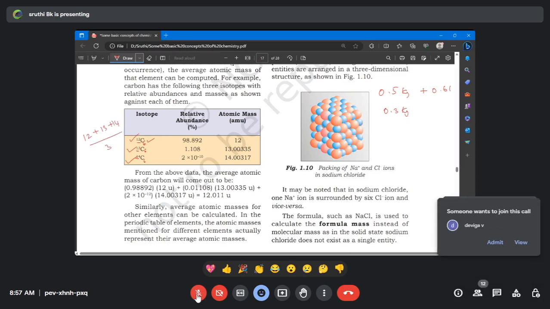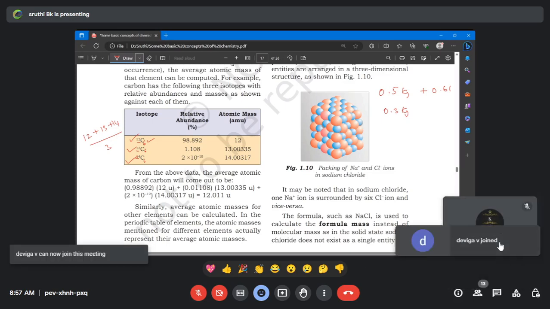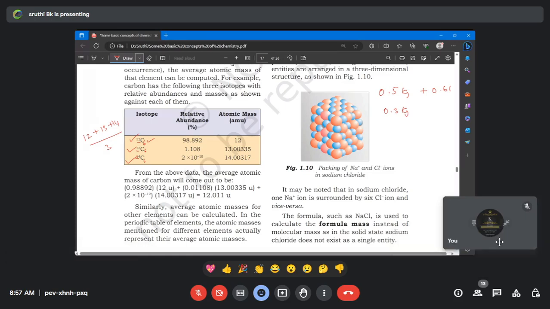Then why have they given percentage, and why are there some different formulas? Is there any idea why we want to move with a different formula? Because average, in the sense, is the sum of all the masses divided by the total number. So it should be 12 plus 13 plus 14 divided by 3. Then why do we want a different formula? Because all are not in equal proportion.